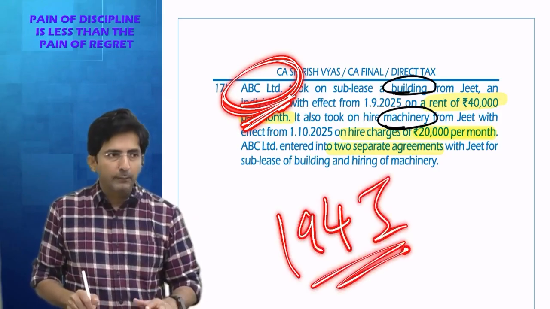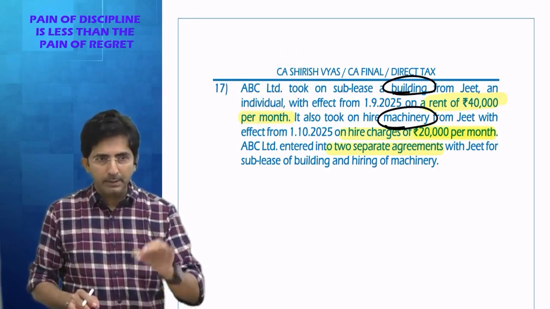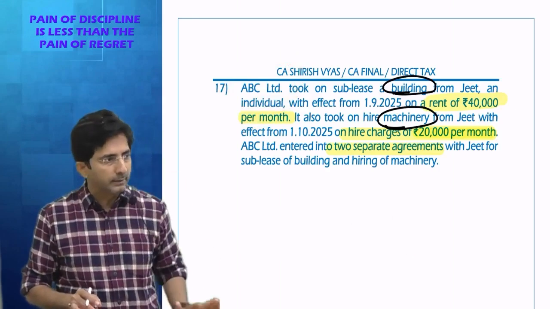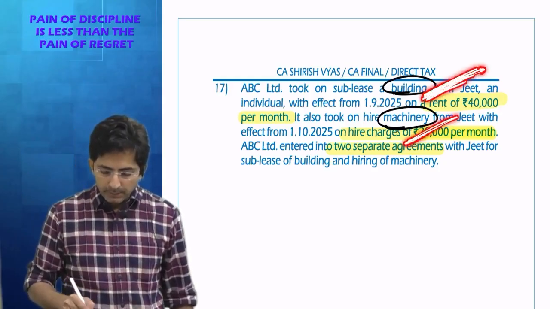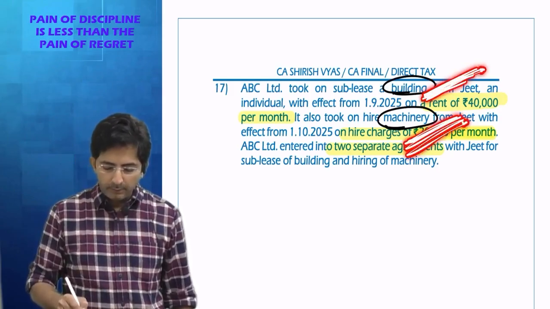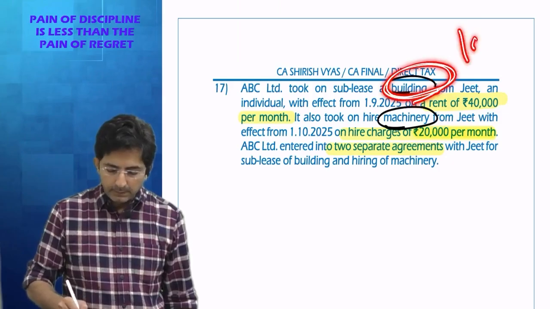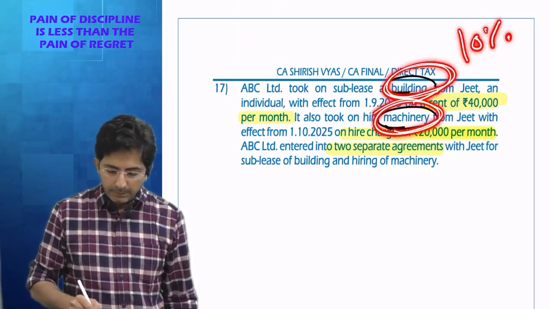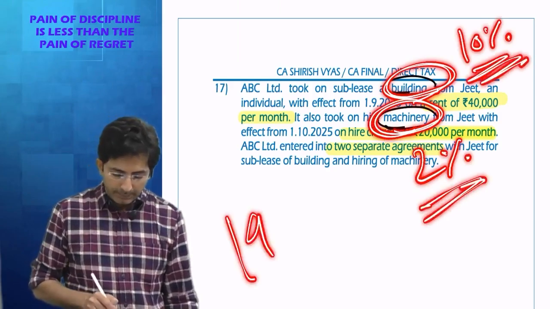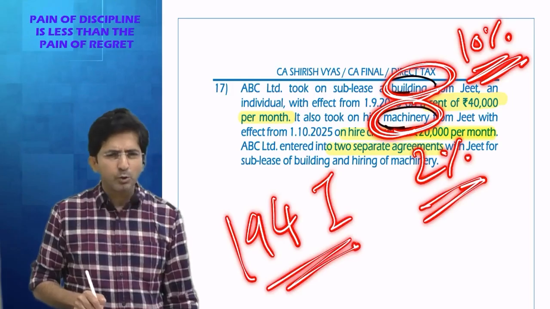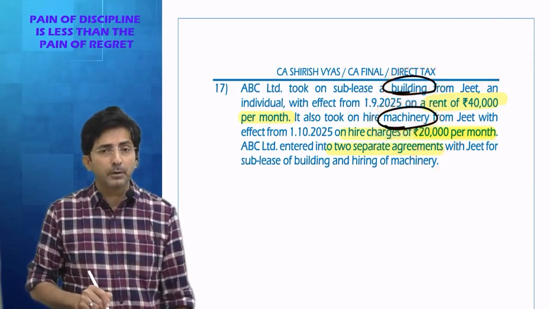And you know under 194I, what was the TDS? Land, building, furniture 10%, plant, machinery, equipment 2%. Here we have taken building on rent, machinery also on rent. What is the rate of TDS on land, building, furniture? 10%. Plant, machinery, equipment, TDS is 2%. But this is under 194I, right? What is the threshold in 194I? Rent should be more than 50,000 per month.